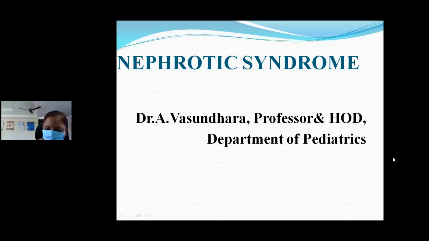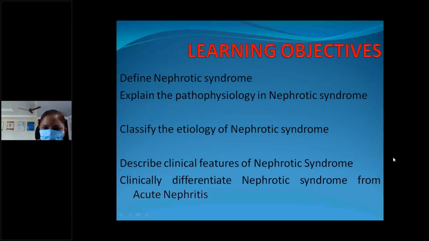So they will join. I think all of you know about nephrotic syndrome. This is a very important topic for both theory, practical, and also day-to-day life. Whenever a child with nephrotic syndrome is not diagnosed or treated properly, the child may go for complications. Those complications can lead to death also, and other complications like growth retardation. For that purpose, all of you should learn nephrotic syndrome.